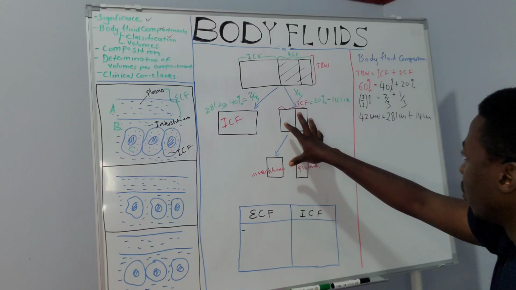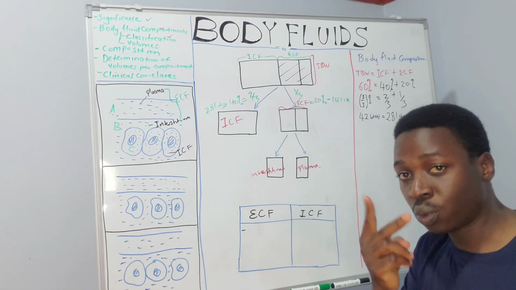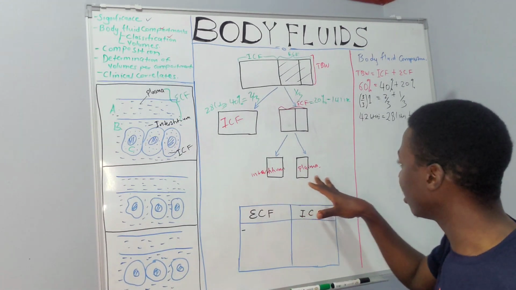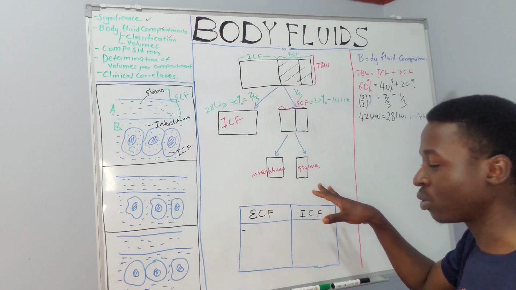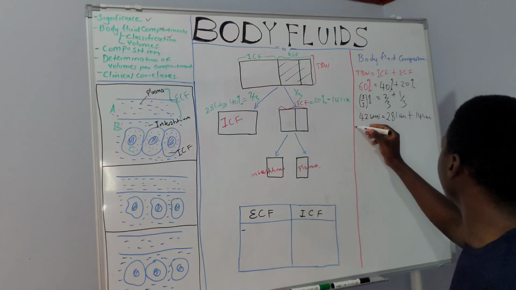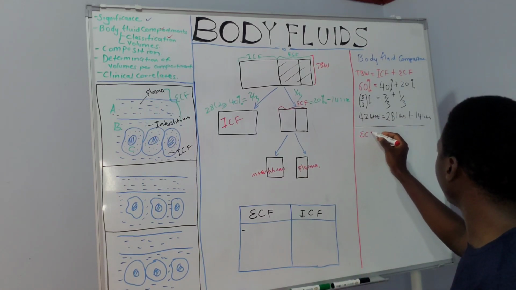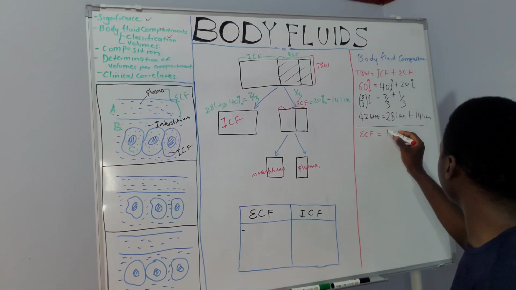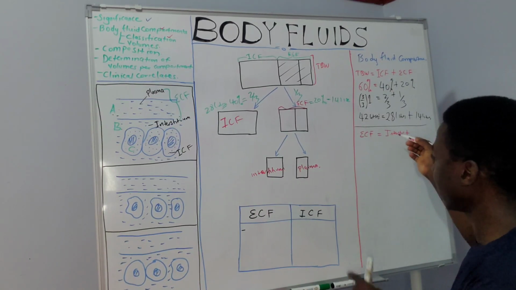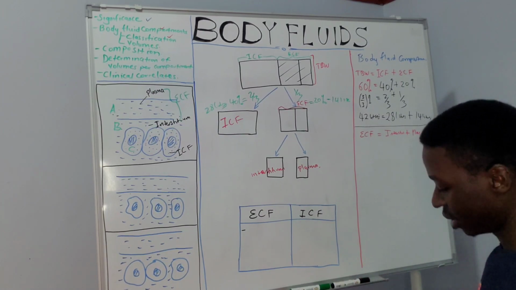We also say that the extracellular fluid compartment is subdivided into two smaller compartments: the interstitial compartment and the plasma compartment, which is the fluid within the vessels. Let's also do the math. The extracellular fluid compartment is a summation of the interstitial and the plasma components.